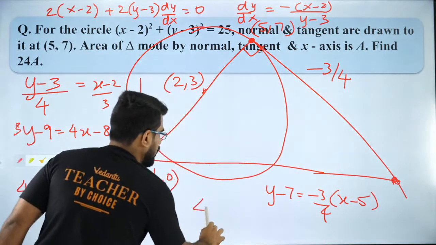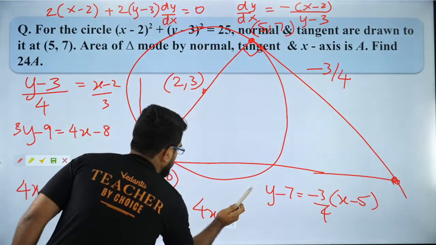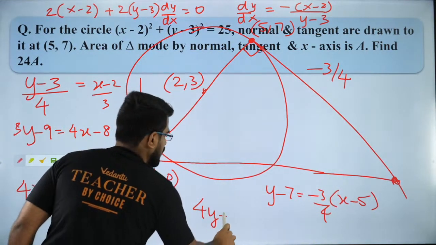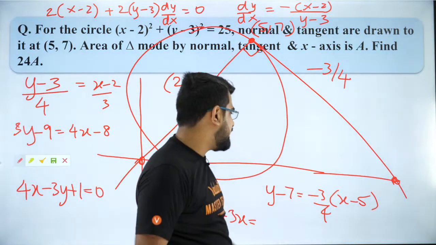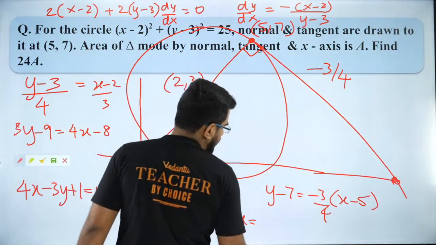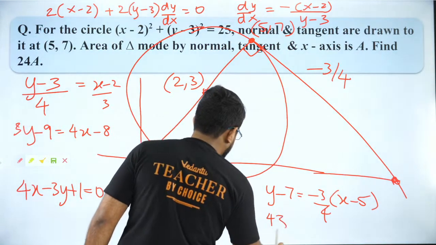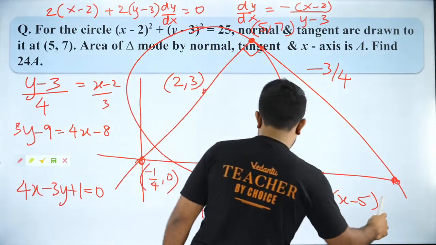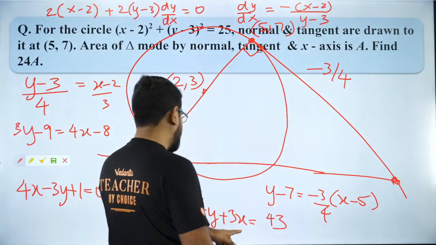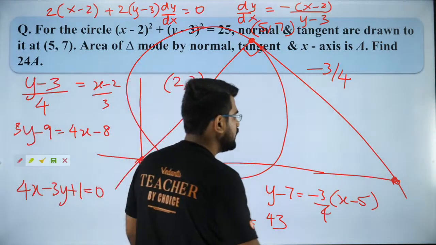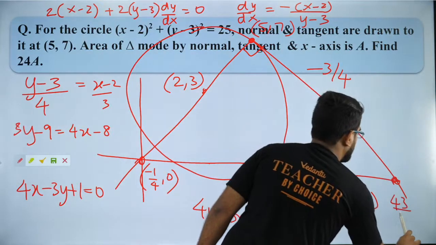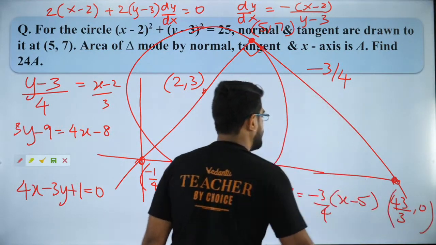So it's going to be 4x plus 3y. I'm sorry, 4y plus 3x is equal to, you will get minus 28, which will go to the other side, 28. 28 plus 15 is going to be 43, I guess. So it will be 43 by 4. If y is 0, it will be 43 by 3, right? So that will be your Q, or the other point where it meets.